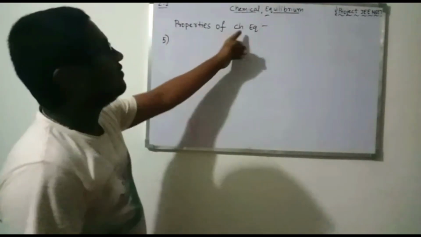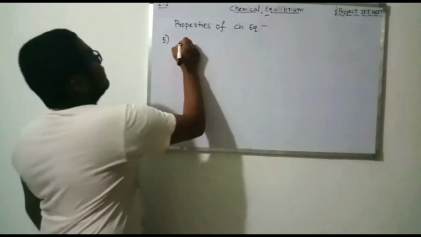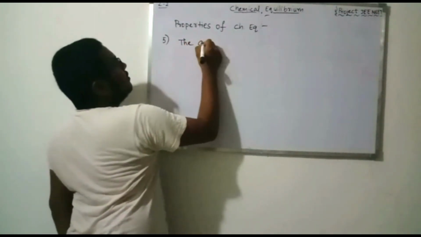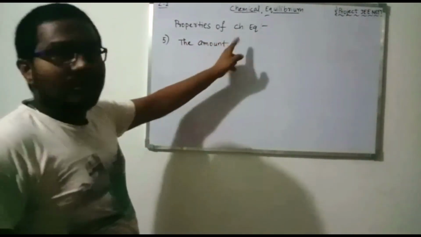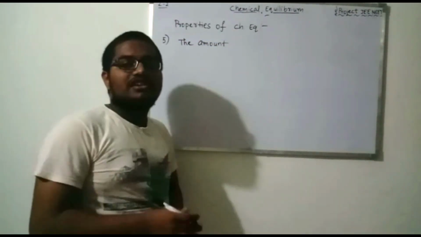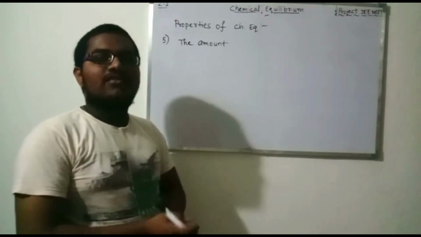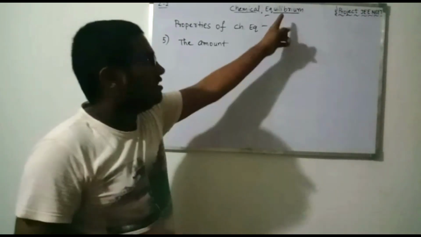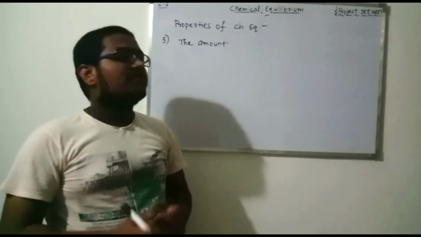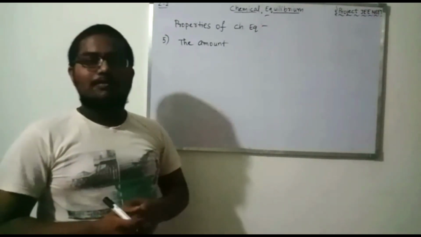The fifth property of chemical equilibrium is that the amount or concentration of the products and reactants remains unchanged at the instant where the equilibrium state is attained. Let's take an example.